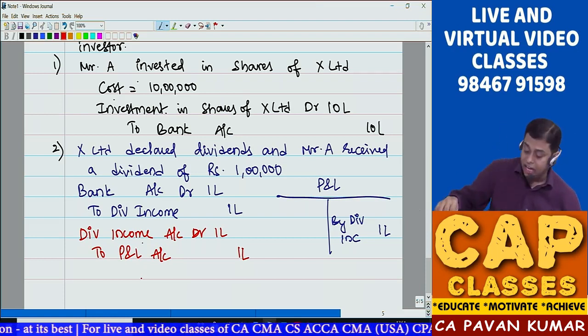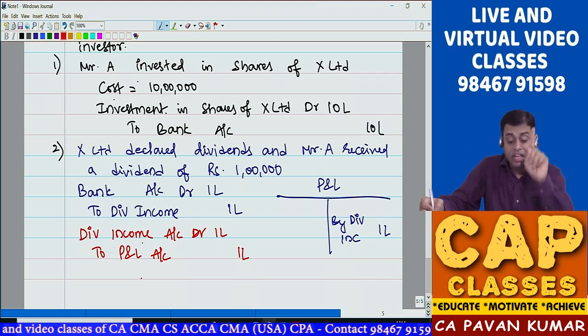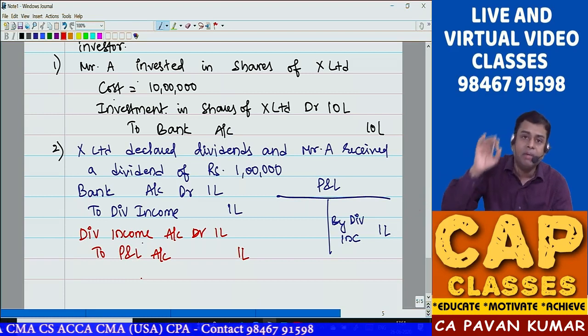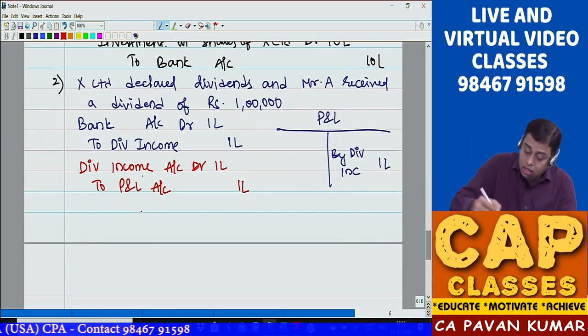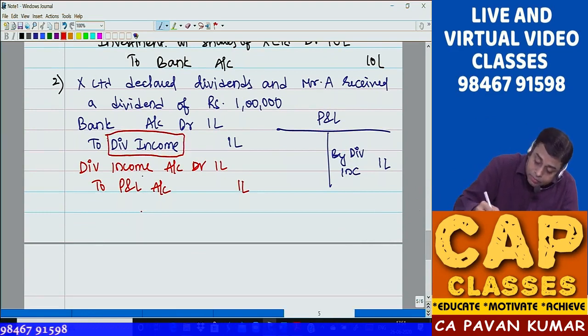Nothing wrong in this accounting. Everything is correct if and only if this dividend income is a revenue profit. So here dividend income is treated as revenue profit.